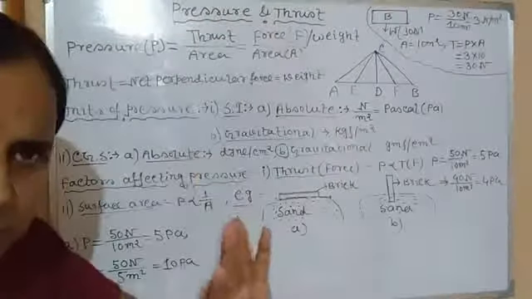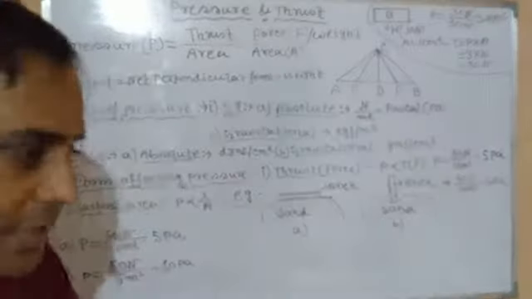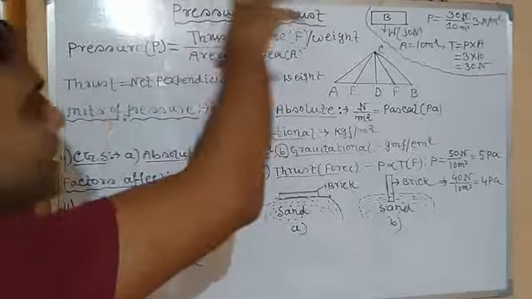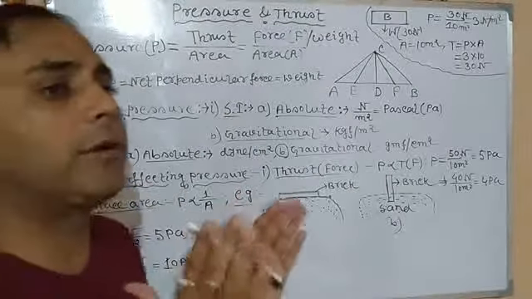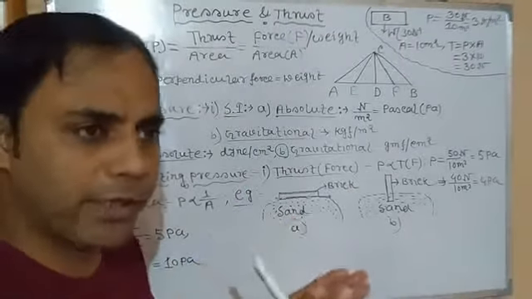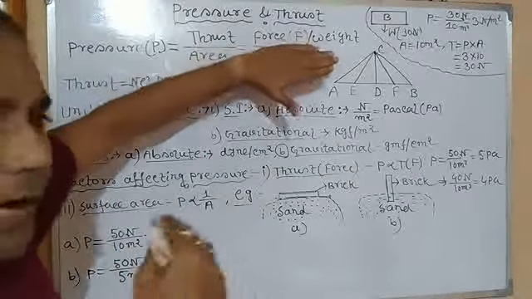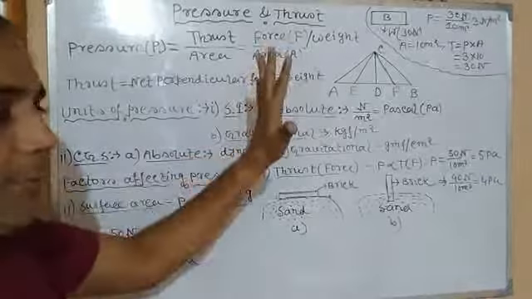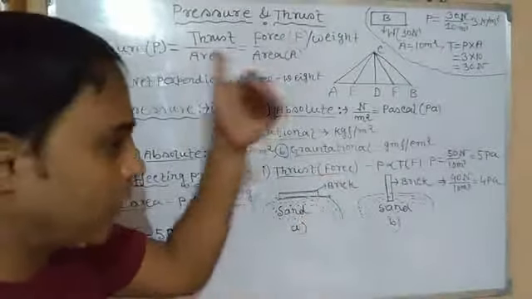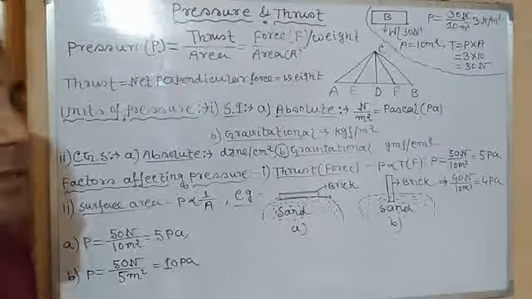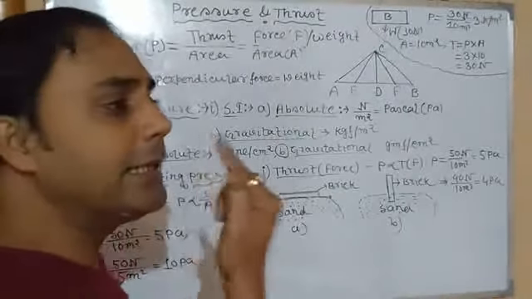Now what is thrust? We will keep discussing it in this video. So pressure is measured as the total amount of force exerted on any body per unit area. It is not about the force alone. Suppose a total amount of force is applied on a surface, then if we divide it by the total area of the surface, it gives the total amount of force acting on unit area.